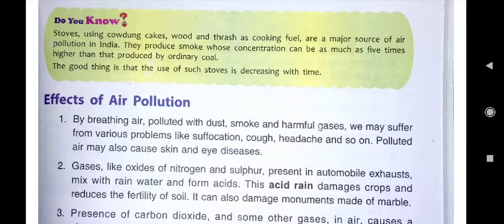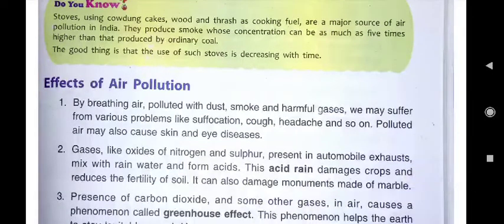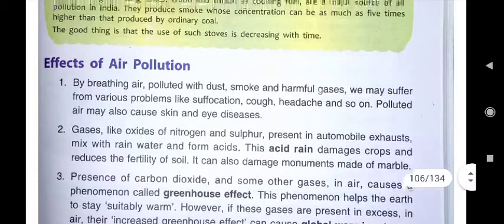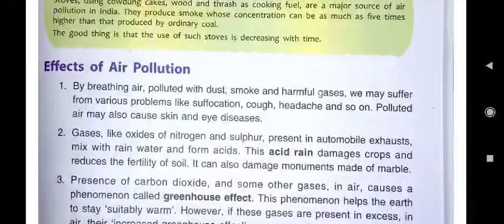They produce smoke whose concentration can be as much as 5 times higher than that produced by ordinary coal. But the good thing is that the use of such stoves is decreasing with time. You must have heard about the Prime Minister's Ujjwala Yojana. What is the Ujjwala Yojana, children? You know.